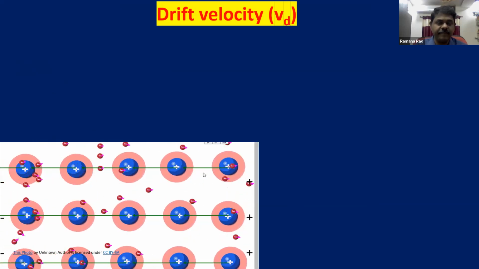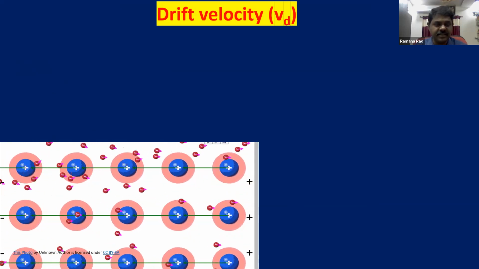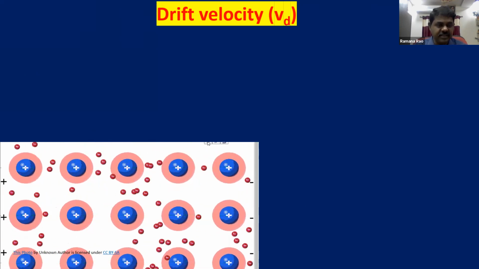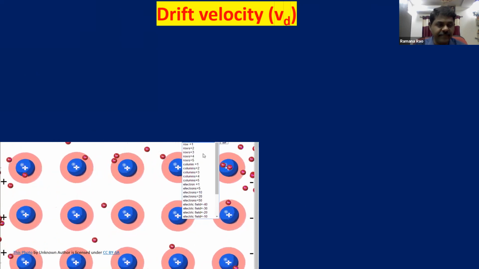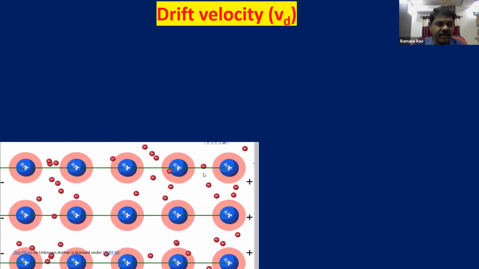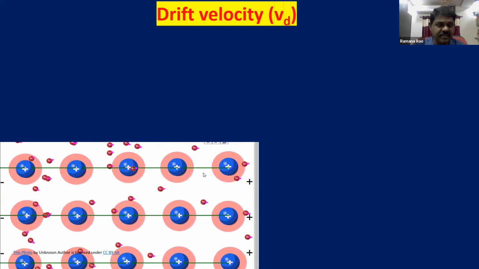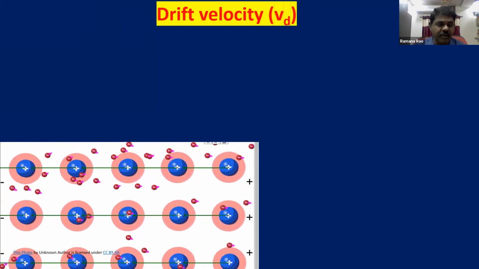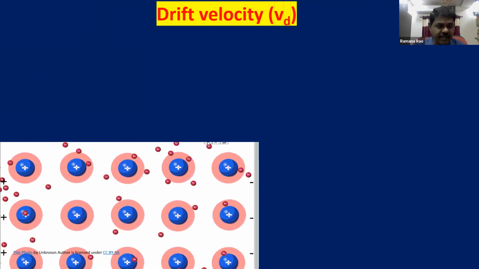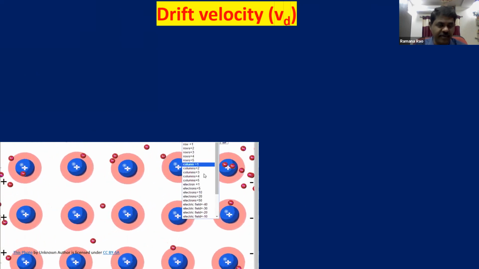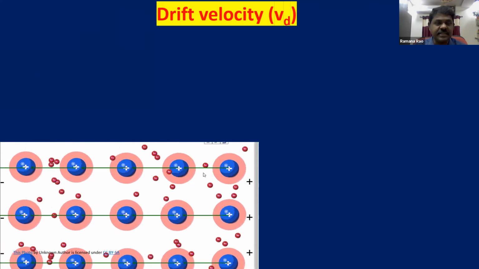And coming to drift velocity, this is an important topic. As we discussed in the previous slide, after connecting the metallic conductor to a battery, you can see the flow of electrons. Before, they move with high speed. Now after connecting, they move with a relatively slow velocity, and that is known as drift velocity.